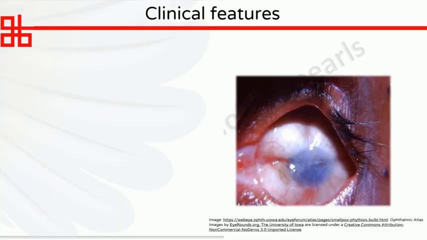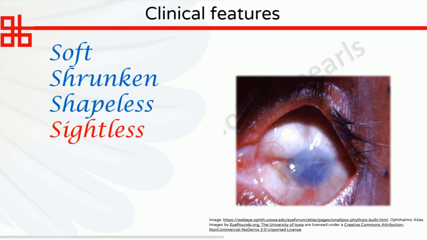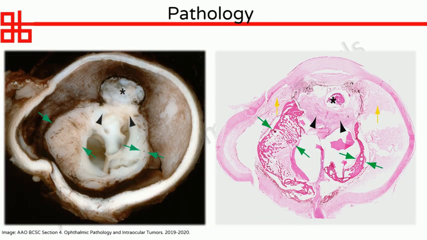Because of these features, phthisis bulbi is often described by the 7 S's. Soft because the eye is hypotonous, shrunken, shapeless, sightless because there is no perception of light, structureless because of disorganization of internal structure. It is often square-shaped because of the pull of the extraocular muscles, and sometimes may be sore or painful. Coming to the pathology, the globe is collapsed and the size is about 16 to 19 millimeters.